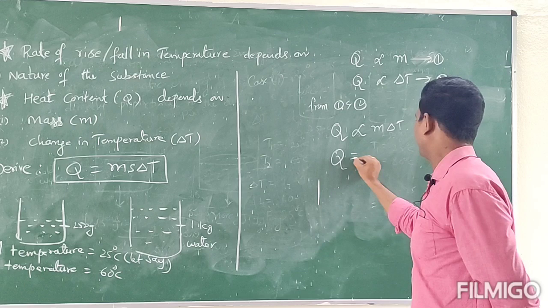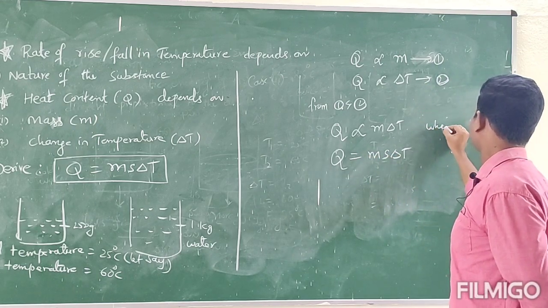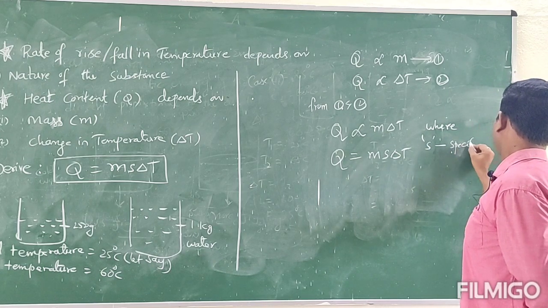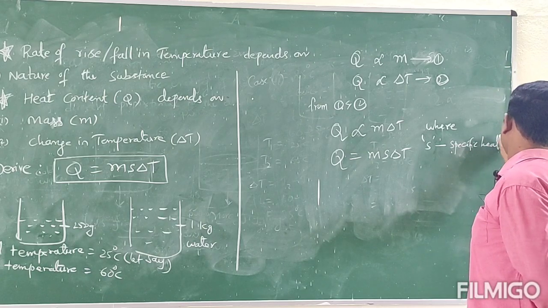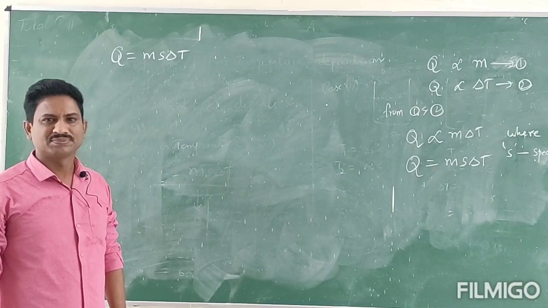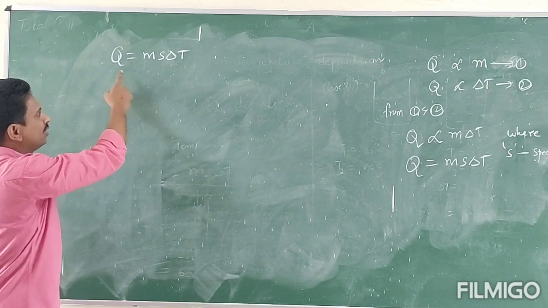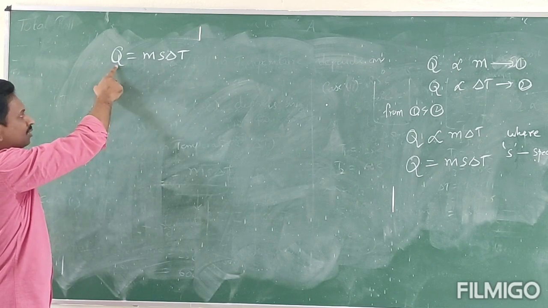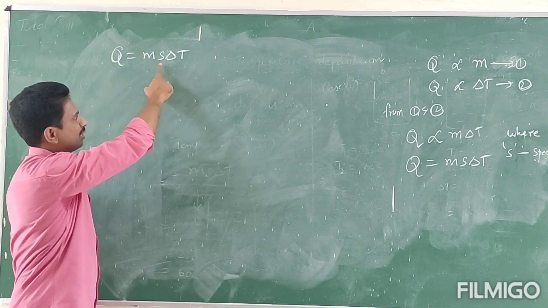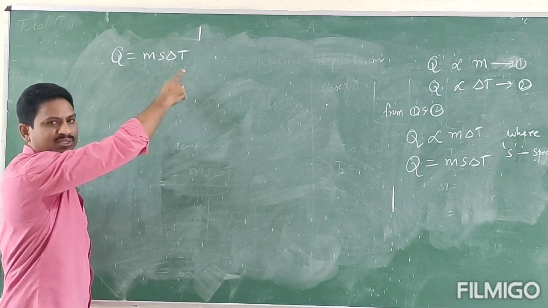Q is equal to M S delta T, where S is called specific heat or proportionality constant. Finally, we got Q equal to M S delta T. Here, just recollect: Q heat content, M mass, S specific heat, which depends on the substance, and delta T change in temperature.